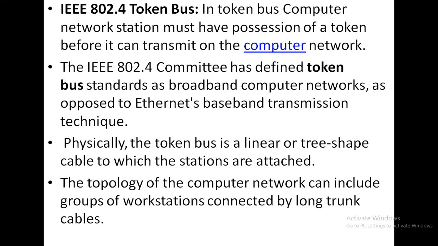So physically the token bus is a linear or tree-shaped cable to which the stations are attached. The topology of the computer network can include groups of workstations connected by long trunk cables. The topology is nothing but the structure of a network where a number of systems are interconnected.